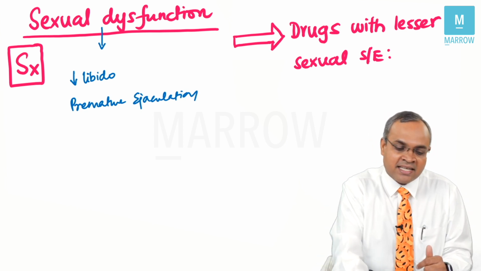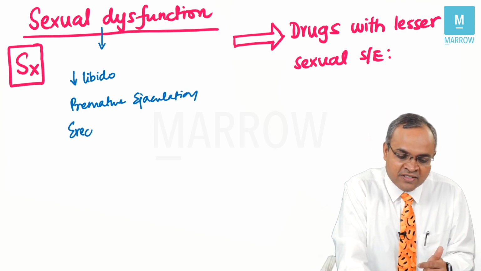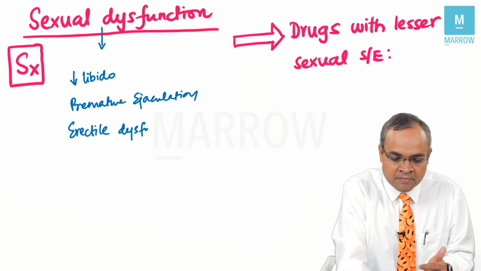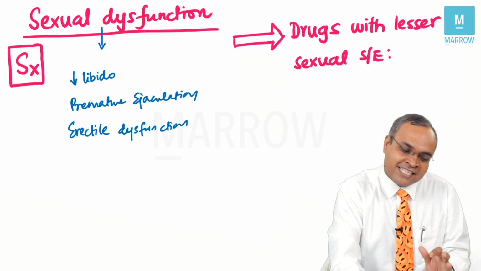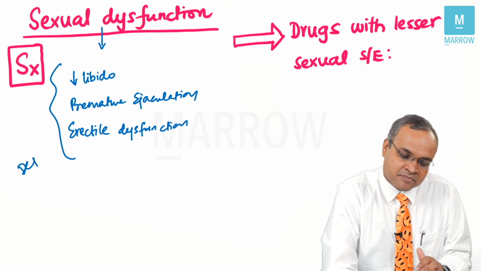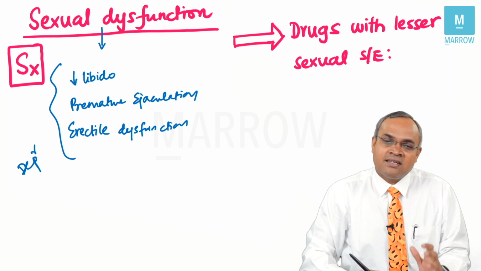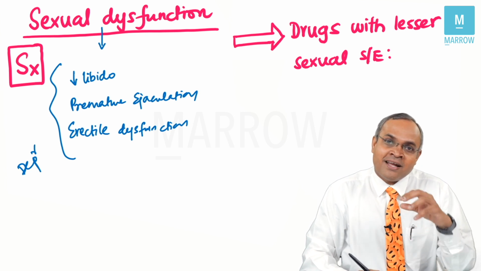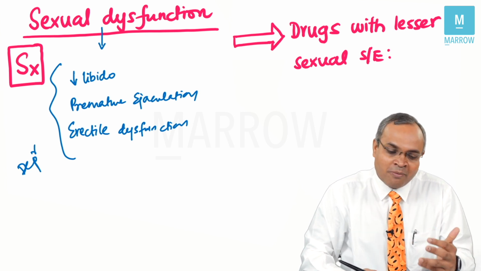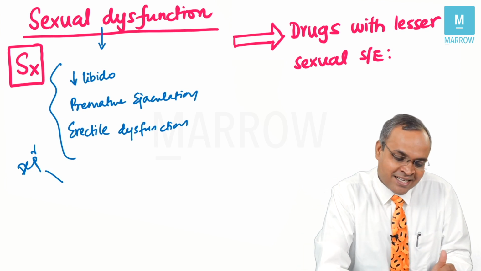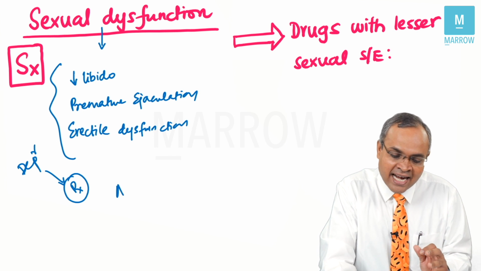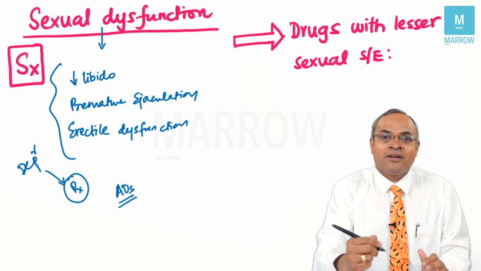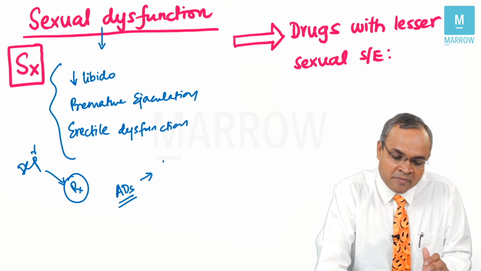Sometimes because of extreme anxiety they might not be able to have satisfactory erection, which can lead to erectile dysfunction. Now, depression itself can cause these symptoms. But we are talking about antidepressants causing further problems. When we are treating this depression with an antidepressant, sometimes some of these antidepressants can end up causing sexual side effects.